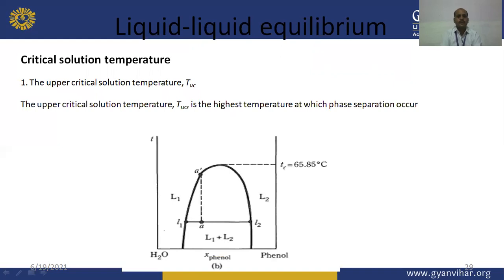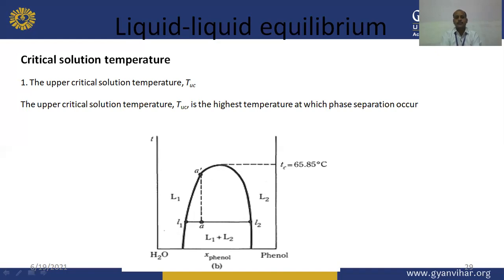The upper critical solution temperature, which is represented by TUC, is the highest temperature at which phase separation occurs. It is given here for the phenol water system. Above this temperature, there will be a single phase system, and below this critical solution temperature, the phenol and water make conjugated phases.